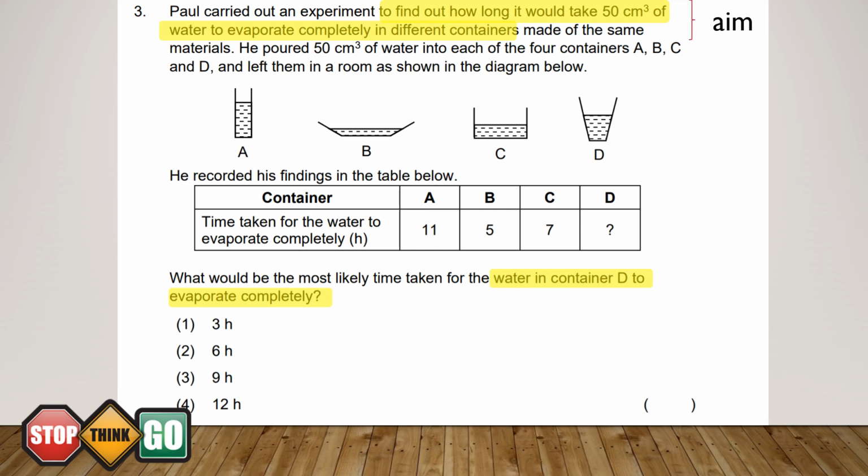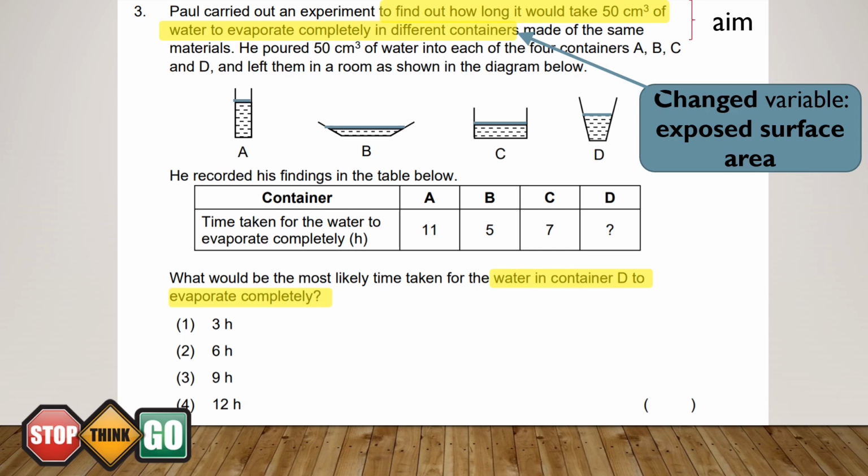Now, what is the changed variable? The changed variable, is it different containers? What happens to the water when they are placed in different containers? The changed variable is actually the exposed surface area of the water. Next, what is the measured variable? The measured variable is the time taken for the water to evaporate completely.